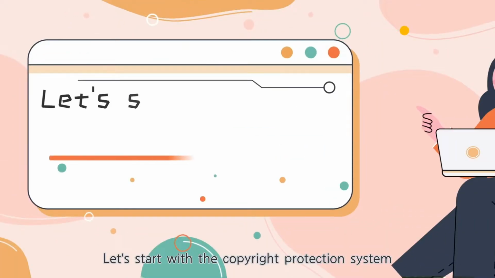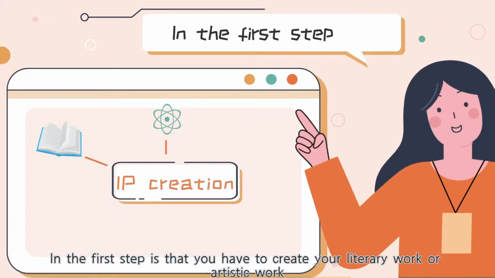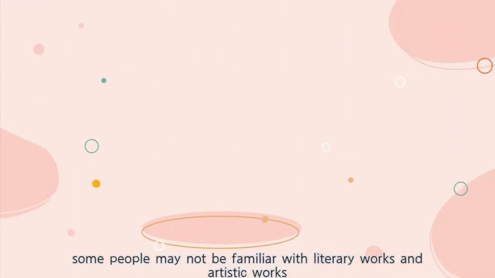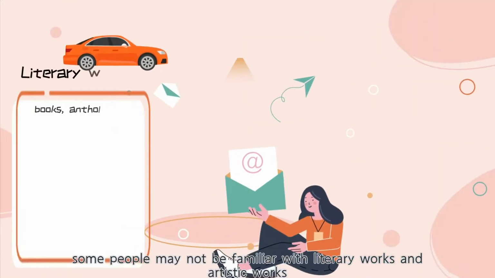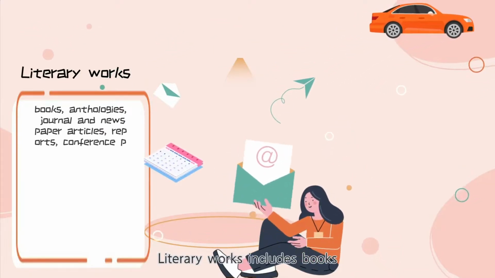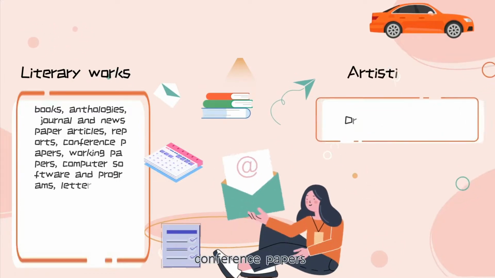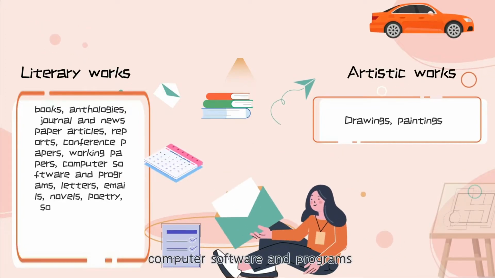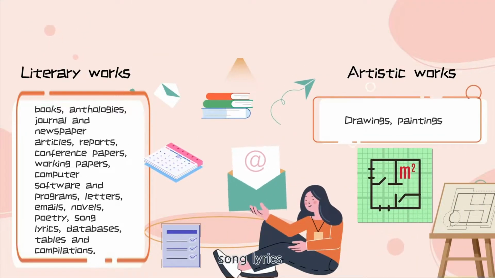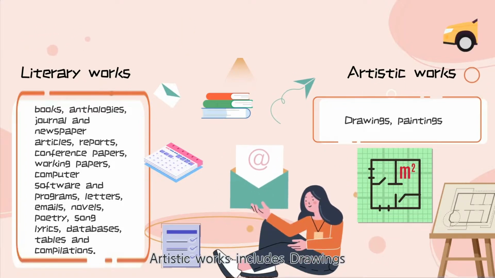Let's start with the copyright protection system. The first step is that you have to create your literary work or artistic work, which is called IP creation. Of course, some people may not be familiar with literary works and artistic works, and I will give you some examples. Literary works include books, anthologies, journal and newspaper articles, reports, conference papers, working papers, computer software and programs, letters, emails, novels, poetry, song lyrics, databases, tables, and compilations. Artistic works include drawings, paintings.